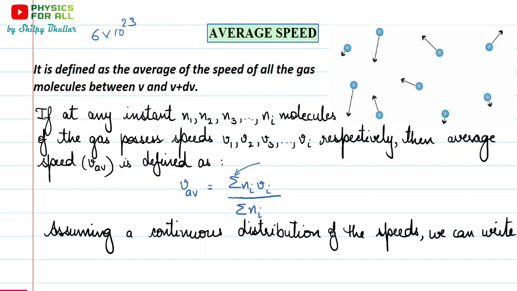We use integration. And that's why we have written here that assuming a continuous distribution of speeds, because they are just spread everywhere. And so we just consider continuous distribution rather than discrete distribution. Discrete is something like here in the picture, what you are seeing is discrete one, because this is how we actually represent things. It's easier to understand. But in reality, there's nothing like that. You will actually see a cloud of molecules, and it's very difficult to actually count all of them.